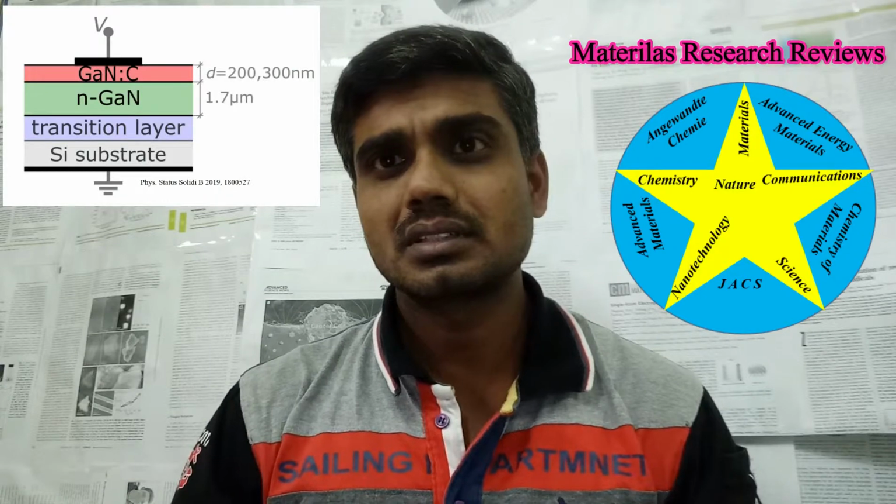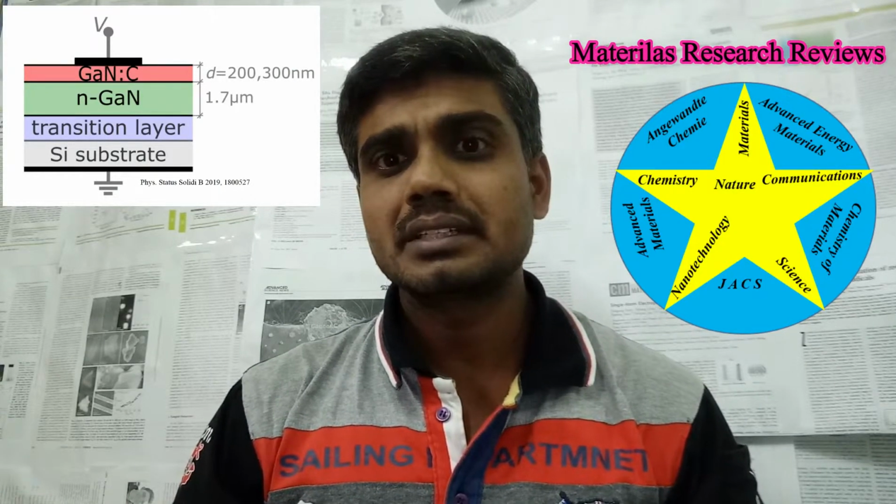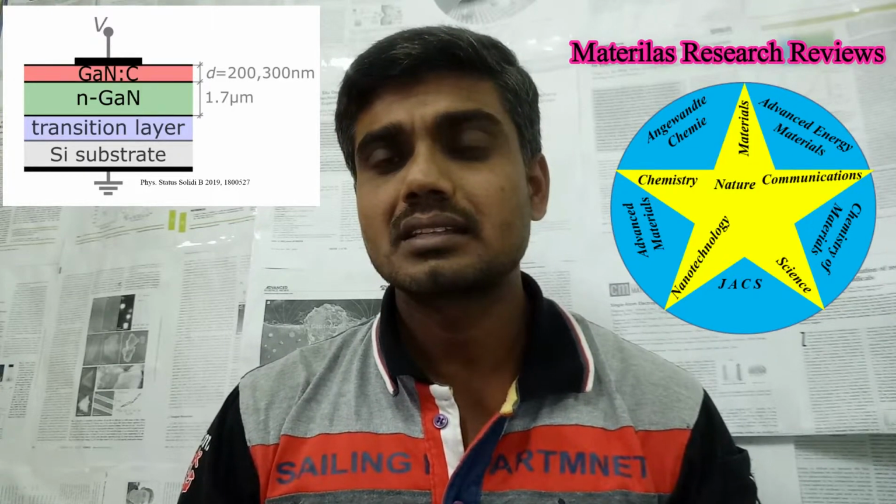How did the authors design the device? Initially they took nitrogen-doped gallium nitride, a transition layer on a silicon substrate, and the carbon-doped gallium nitride.